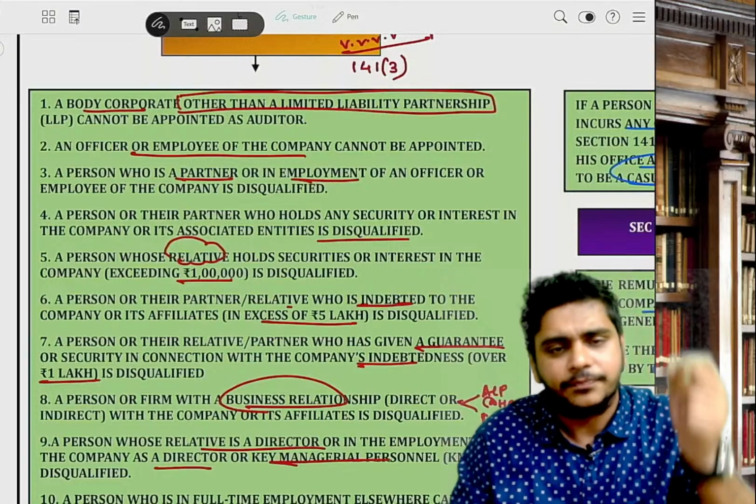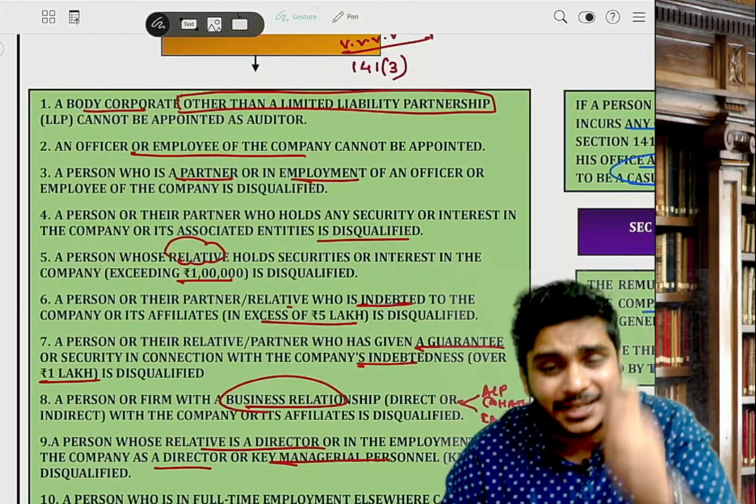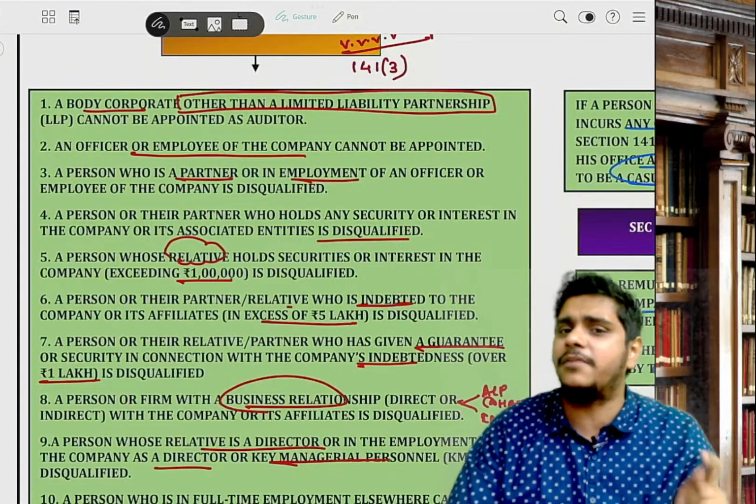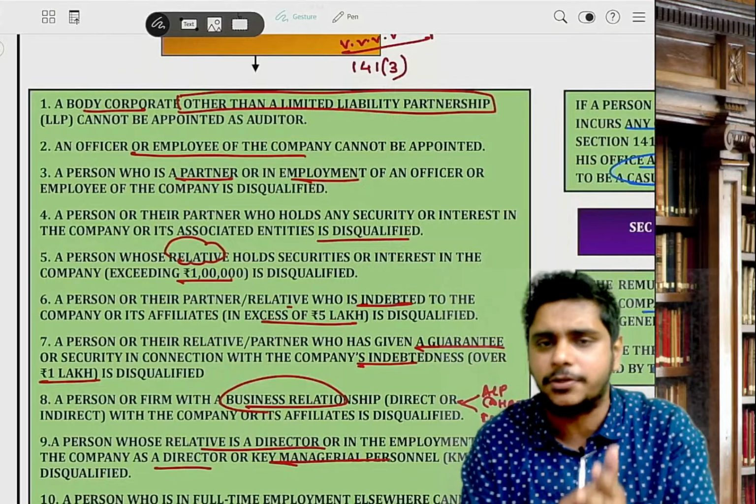Then firm: indebtedness of more than 5 lakh, disqualified. Guarantee of more than 1 lakh, disqualified. In which company, sir? In the company, its holding company, associate, or subsidiary of such holding company.